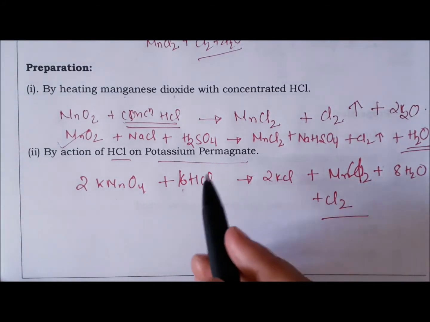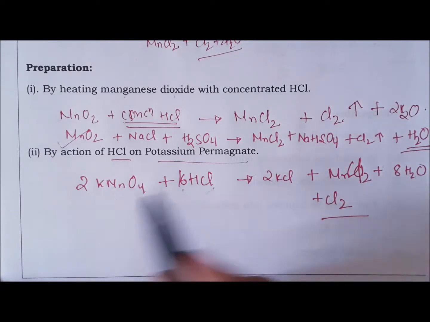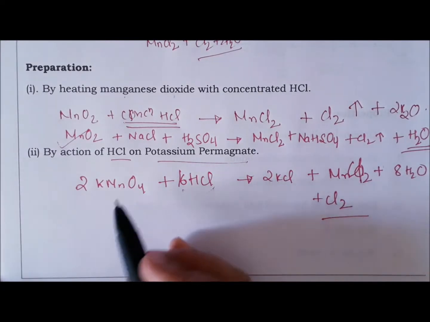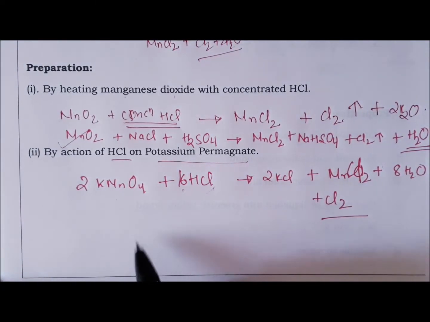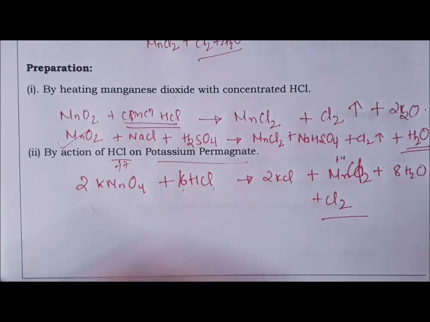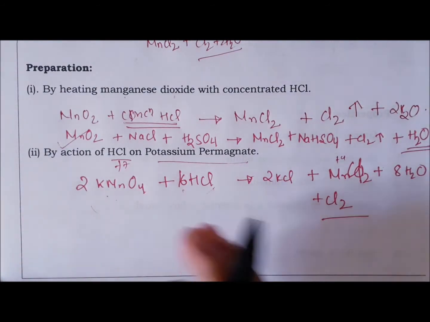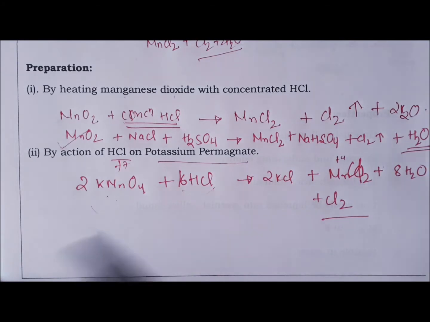Because when you add HCl to the potassium permanganate in order to make it acidic, the permanganate will get reduced to manganese chloride. For that reason, we cannot use HCl to acidify KMnO4 during titration of KMnO4 with ferrous salt or with oxalic acid.